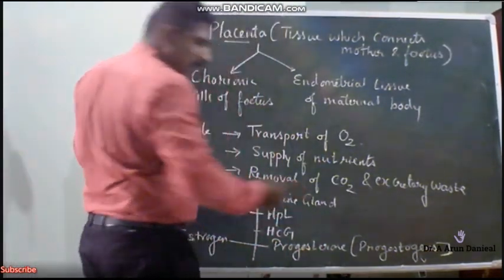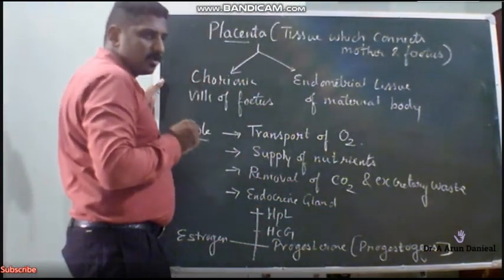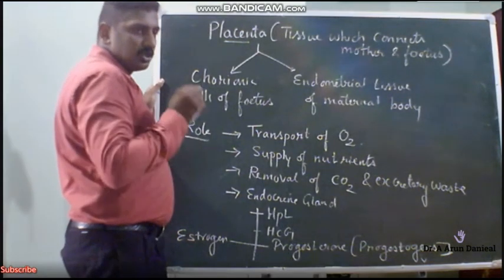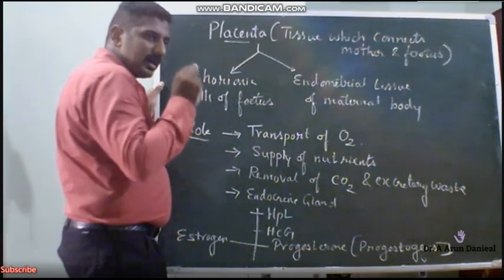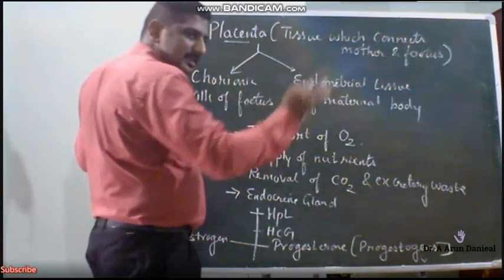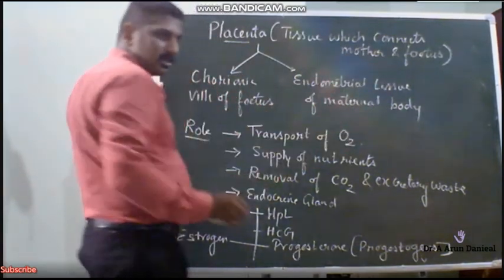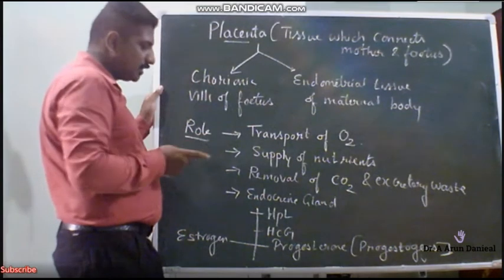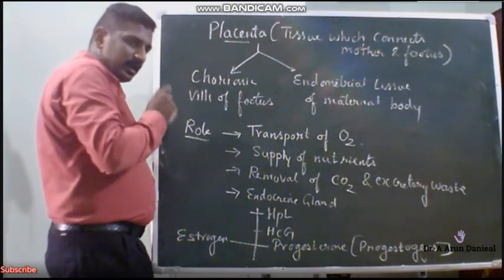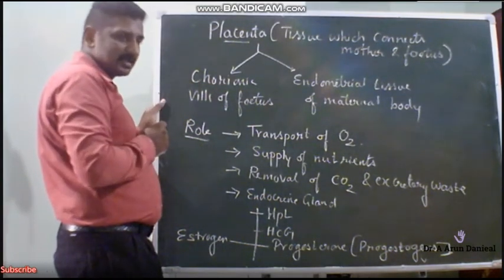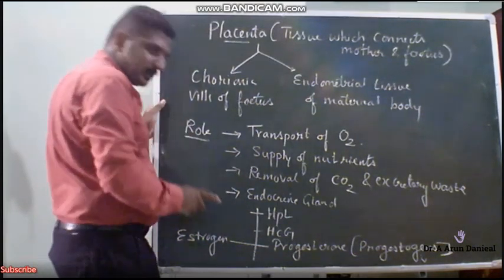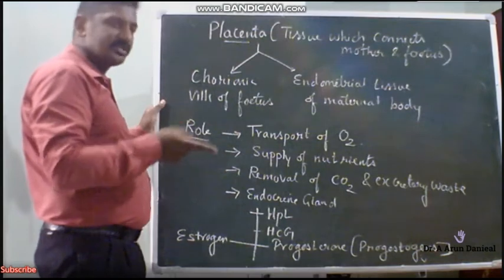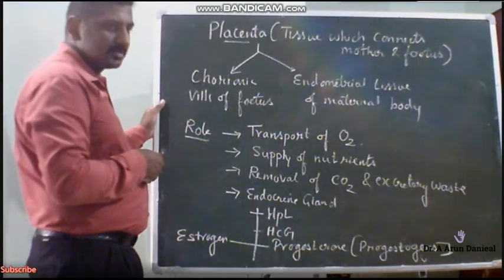So these are the various types of hormones. Human placental lactogen. What is the role of human placental lactogen? Human placental lactogen acts on the mammary alveolar cells to secrete milk. There are two important hormones. One is human placental lactogen, secreted by the placenta to secrete the milk. There is another important hormone which is secreted by the pituitary. What is the other hormone?